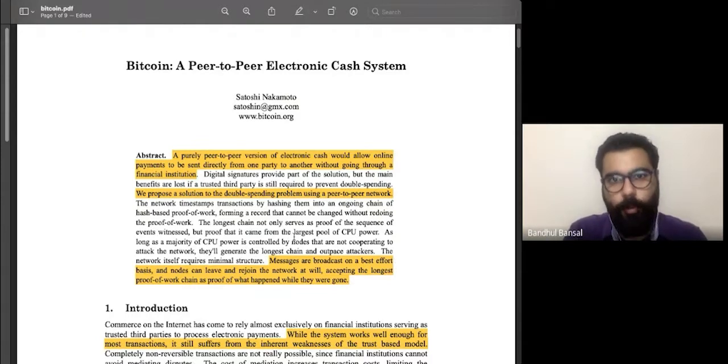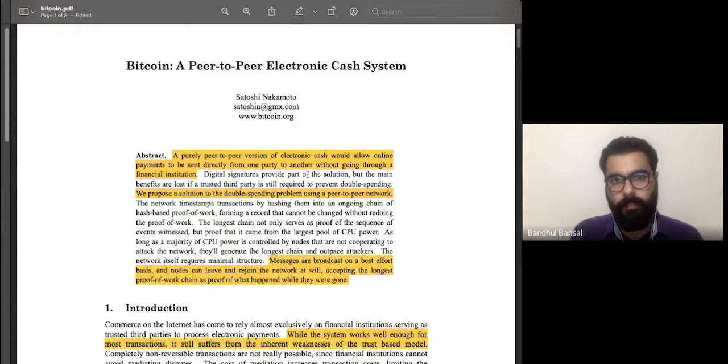So stay with me. A purely peer-to-peer version of electronic cash would allow online payments to be sent directly from one party to another without going through a financial institution. Now, this line is what Bitcoin is based upon, right? The whole concept of Bitcoin lies in its utility. At the end of the day, the utility of Bitcoin was to do transactions without going through a financial institution, right? In this abstract, Satoshi has very beautifully mentioned what is the purpose of Bitcoin, right? In this abstract as well as the introduction that we'll cover right now, right?